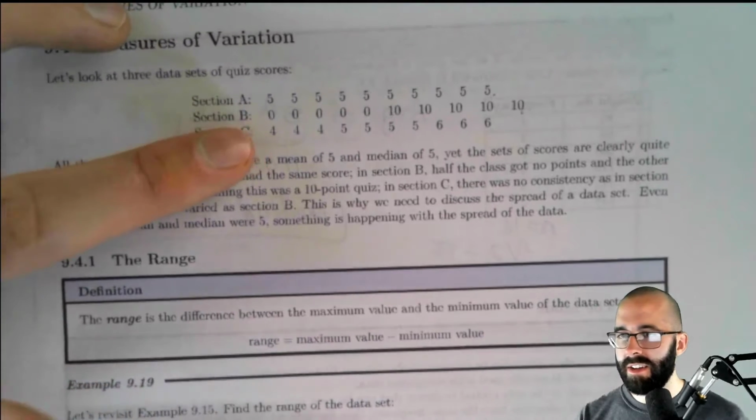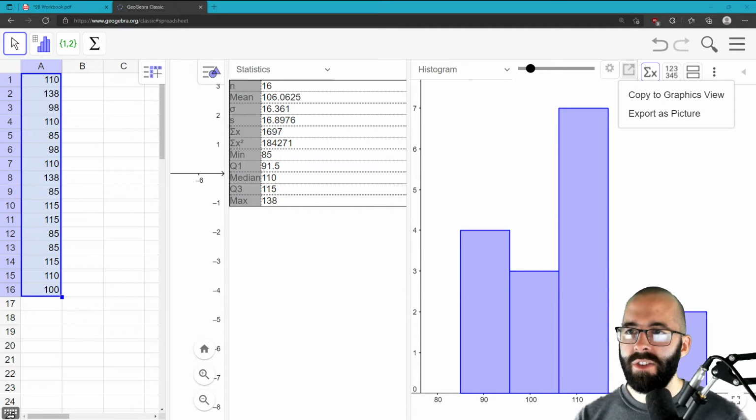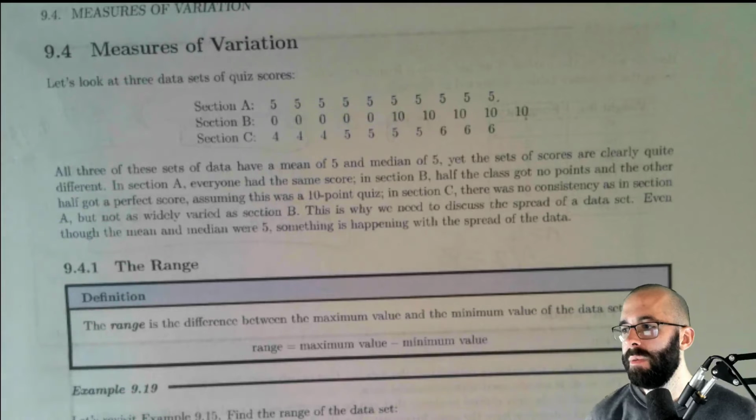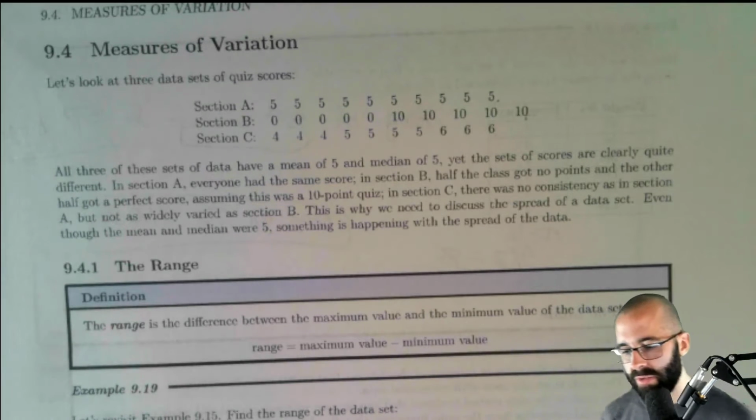And again, if you don't feel like sorting the data, it's hard to find the difference between the highest and lowest data values if they're not sorted. If you don't want to sort the data, you can just use GeoGebra and look at the difference between the minimum and the maximum. So in this other problem, you would just take 138, subtract 85, and you'd find the range that way. So that's relatively straightforward.